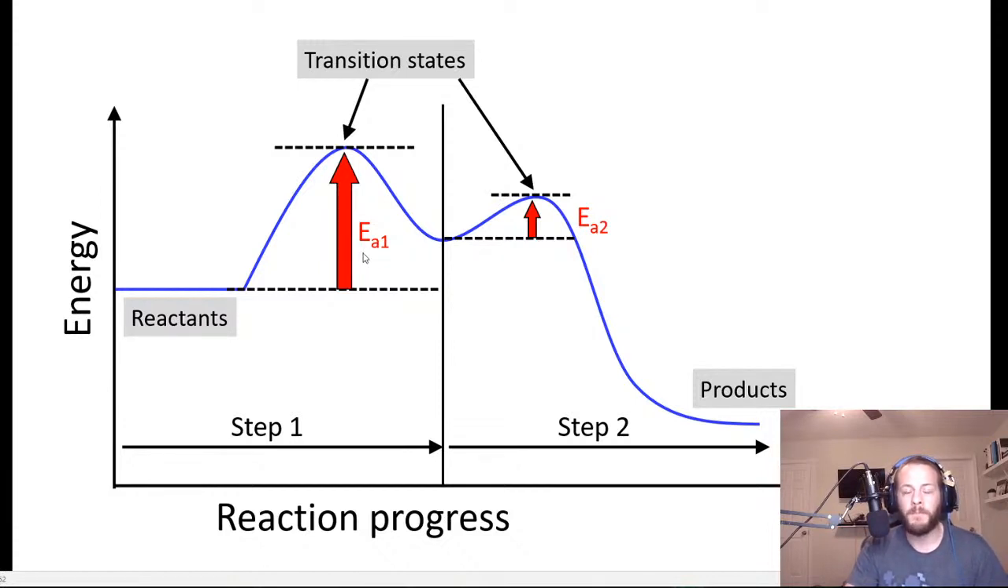Okay, as I was saying before, the reason why some elementary steps are slower than others is because they have larger activation barriers. The larger the activation barrier, the slower the reaction, which follows according to the Arrhenius equation, which is something that we discussed, I believe, in volume 3. So if you're unfamiliar with that, I highly suggest you check out volume 3. So there we go.